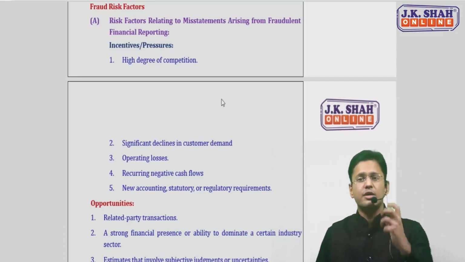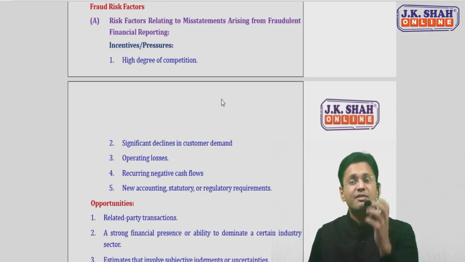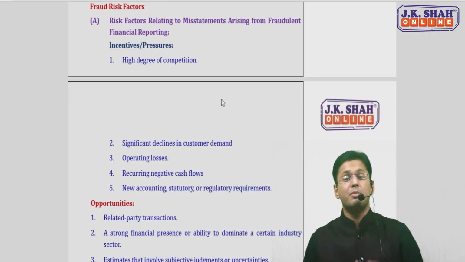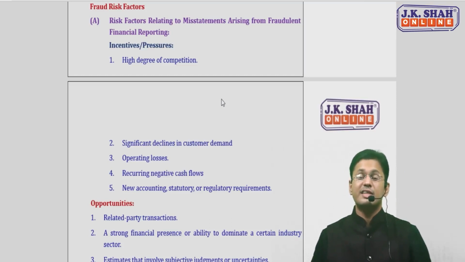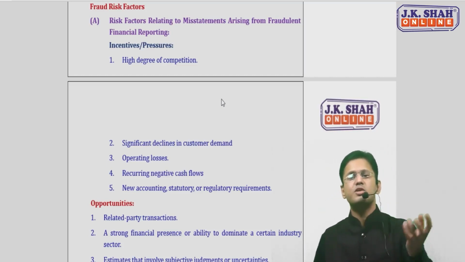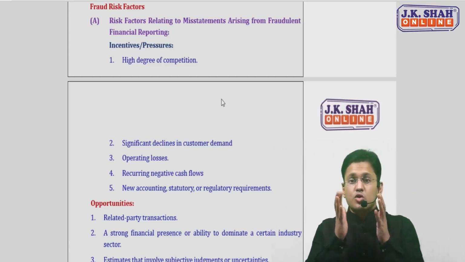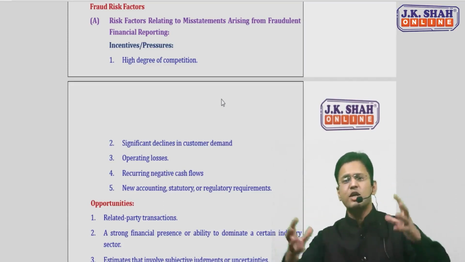So why are they manipulating and altering the accounts? They have certain pressure on them. What? There is a high degree of competition in the market. The margins are declining. The customer demand is declining. The entity is operating at a loss. There are operating losses in the organization. The cash flows are negative. There is some new accounting or regulatory requirement which is against the policies of the company. So these are all pressure points for a company. There is a risk of hostile takeover. There are many other points.